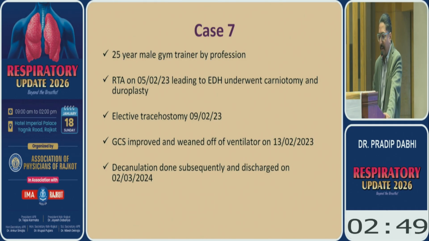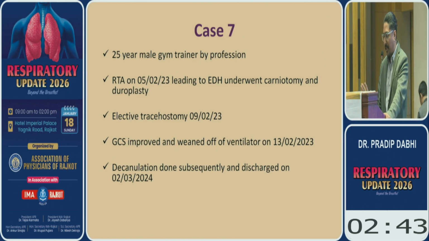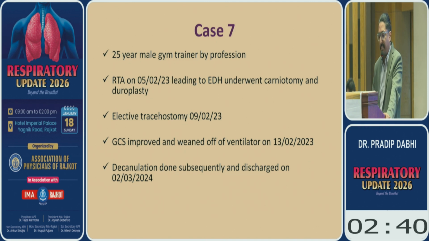This is a 25-year-old gym trainer. Here the sequence of events is very, very important. Just be on the slide. So this patient, in February 23, had a history of a fall. Elective tracheostomy was done. GCS improved. He came off the ventilator on 13th of February. Decannulation was done in March.